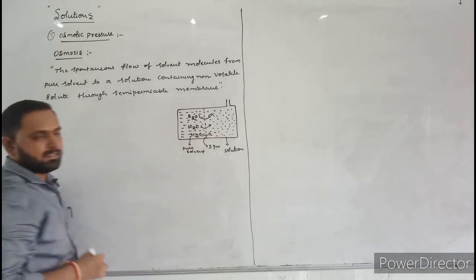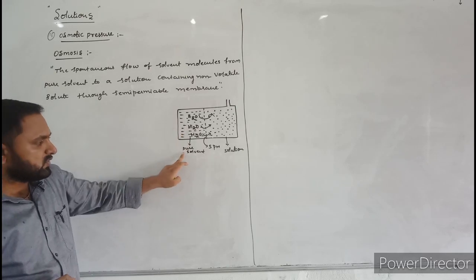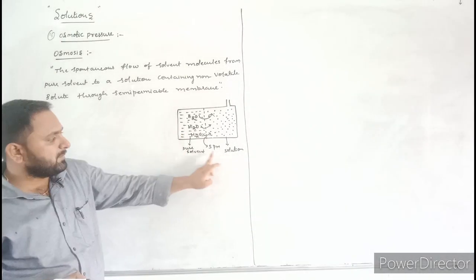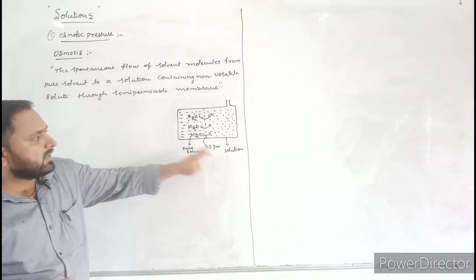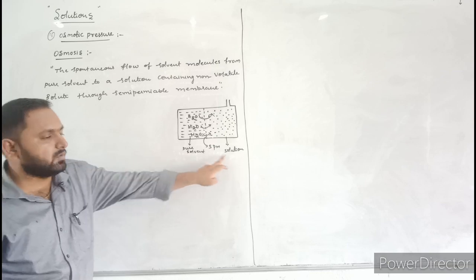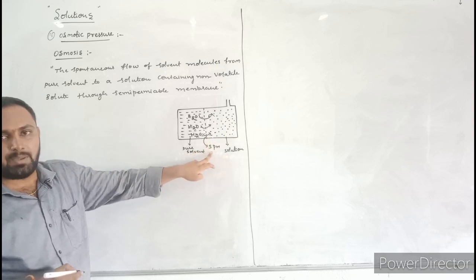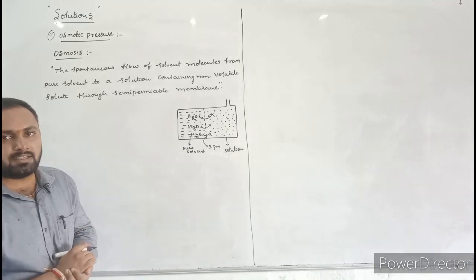The spontaneous flow of water molecules from pure solvent to solution through a semi-permeable membrane is called osmosis. Why do water molecules flow spontaneously from pure solvent to solution? To understand this concept, let us take general examples.